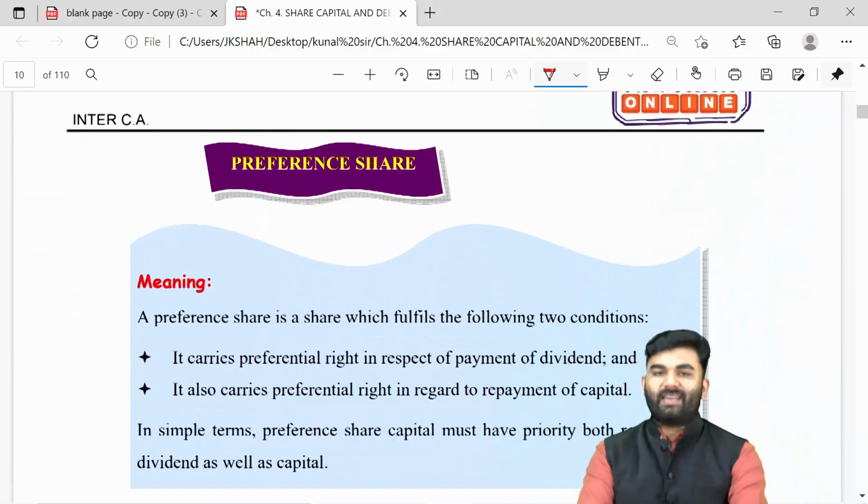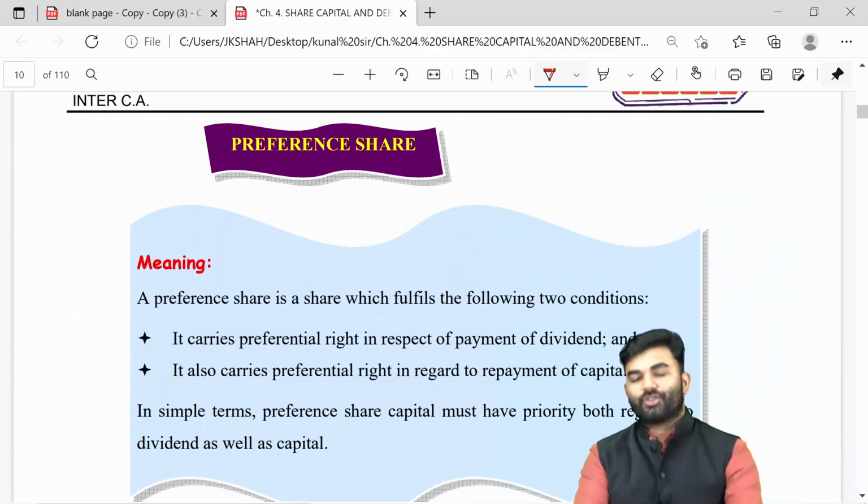Let us move on towards the next concept, that is preference shares.